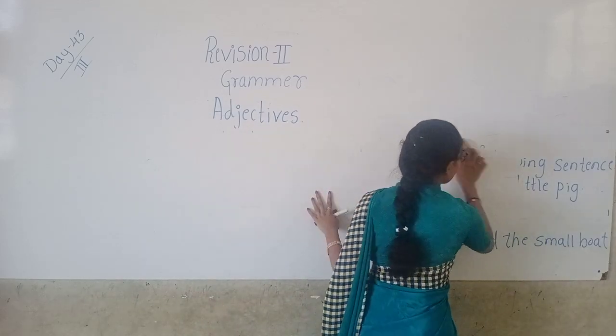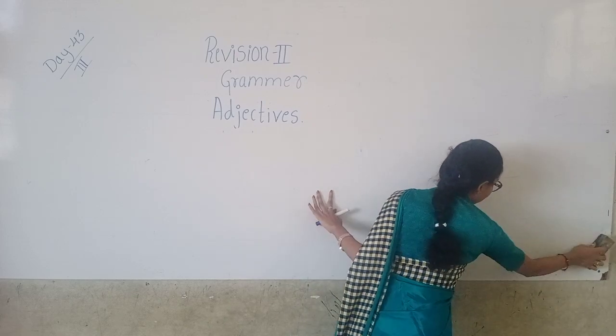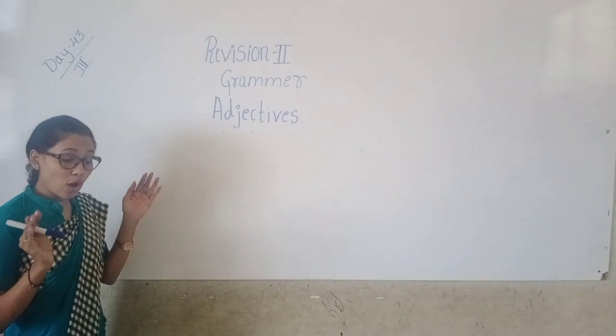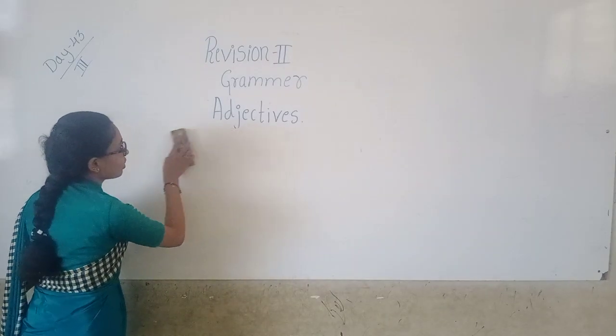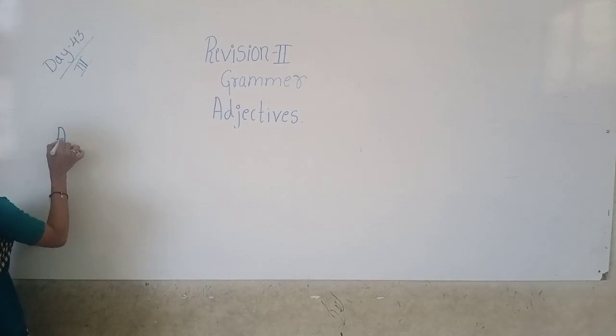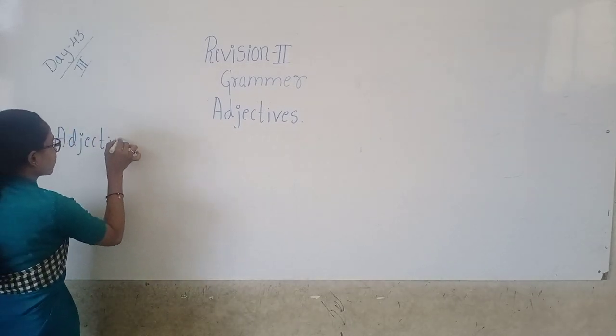Quality is describing the kind and nature. And what about quantity? The adjectives of quantity describe how much of a thing. Okay, how much it is.